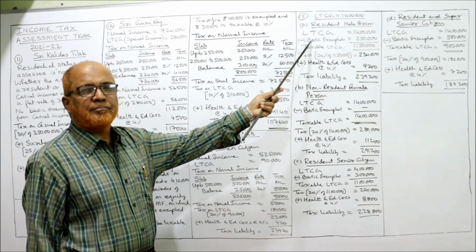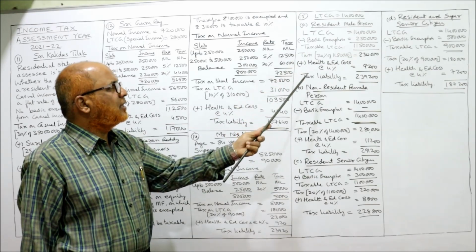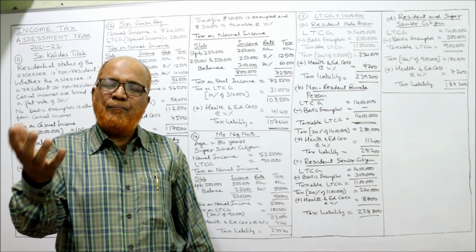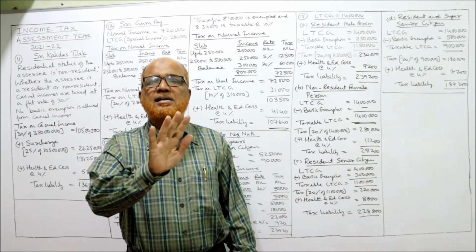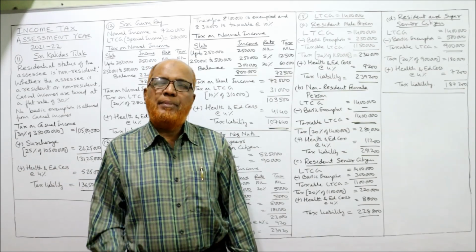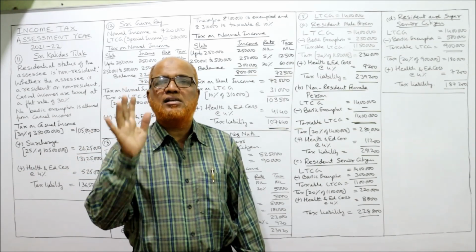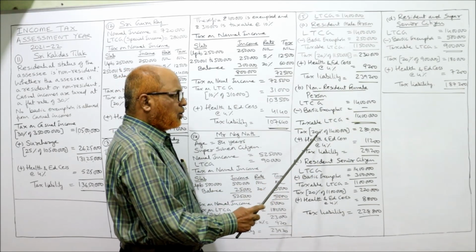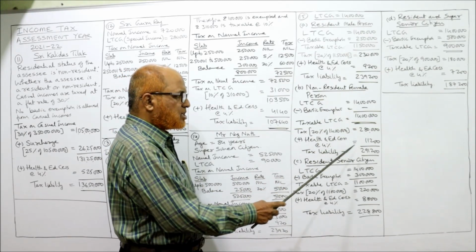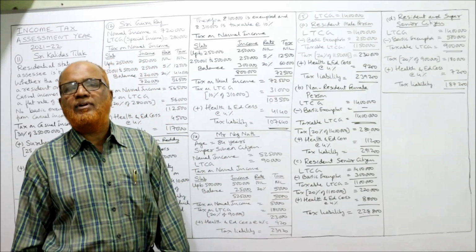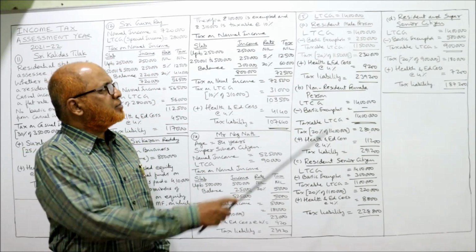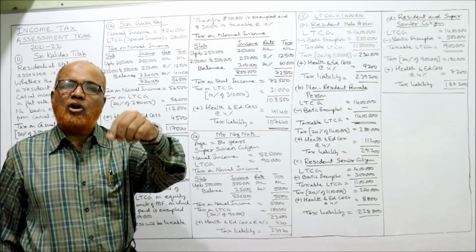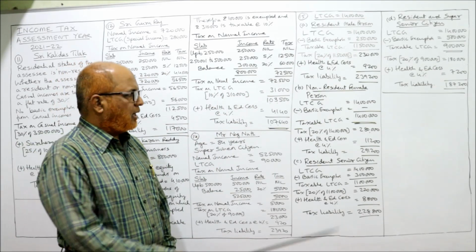The basic exemption limit of 2,50,000 is deducted from the LTCG. Next, non-resident female person. For a non-resident, male or female, basic exemption is not allowed. So from LTCG the basic exemption is nil, and taxable LTCG is 14 lakh. 20% of 14 lakh is 2,80,000. Add health and education cess. Tax liability is 2,91,200. That's it. The difference between the first and second: for a resident, basic exemption is allowed; for a non-resident, basic exemption is not allowed.